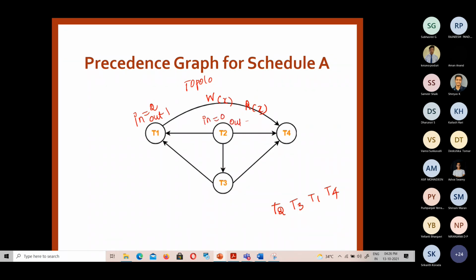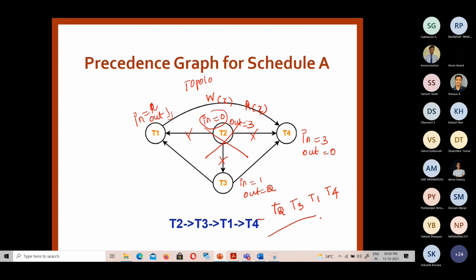Out is 3. And for T4, in is 3 and out is 0. And for T3, in is 1, out is 2. So what do we have to start with? T2, because its in degree is 0. Then we remove these edges and recalculate again. Here it is in 1 and out 1. Like that, if we recalculate, we get this order: T2, T3, T1 and T4.